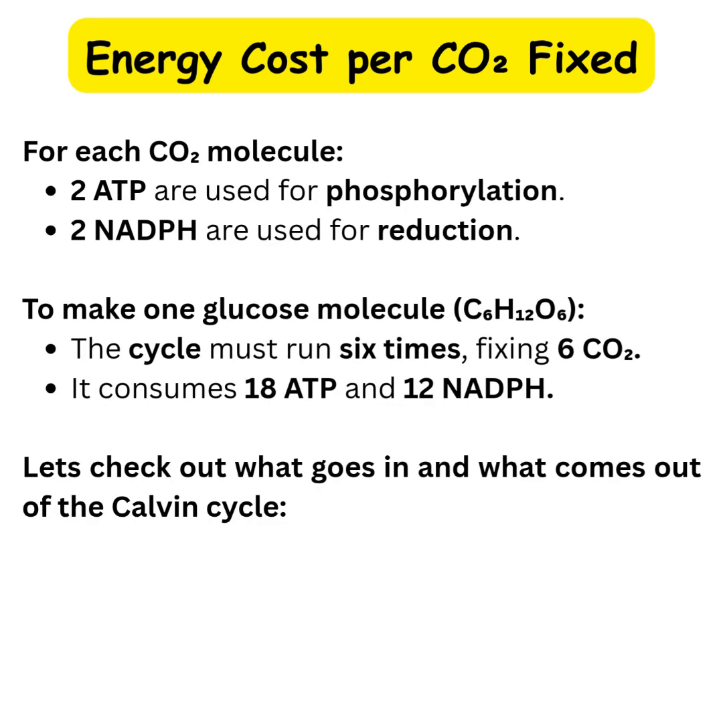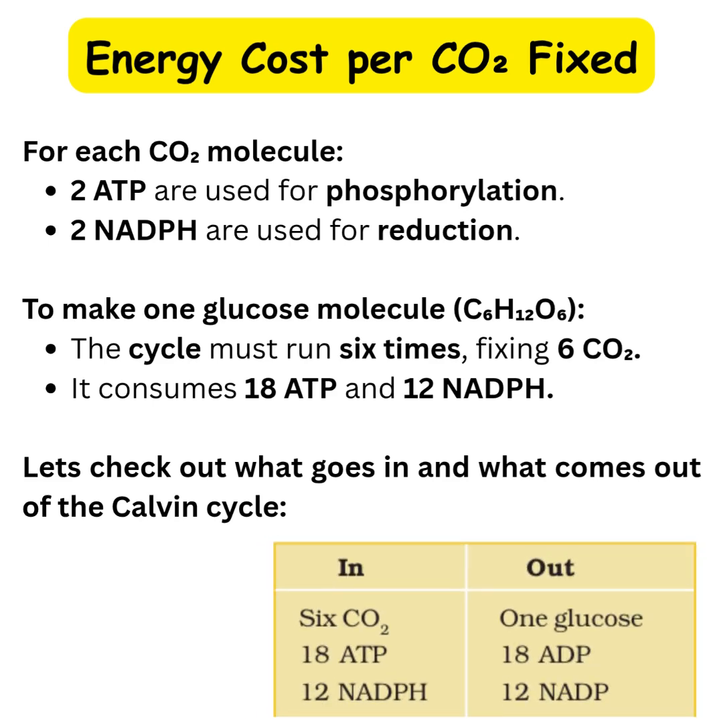Let's see the energy cost per CO2 fixed. For each carbon dioxide molecule, 2 ATP are used for phosphorylation, and 2 NADPH are used for reduction. To make one glucose molecule, the cycle must run 6 times, fixing 6 CO2. It consumes 18 ATP and 12 NADPH. Let's check out what goes in and what comes out of the Calvin cycle. In: 6 CO2, 18 ATP and 12 NADPH. Out: 1 glucose, 18 ADP and 12 NADP.